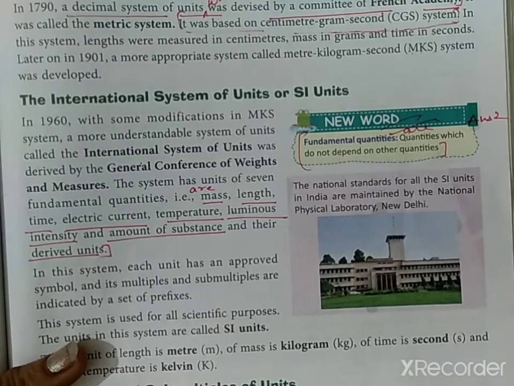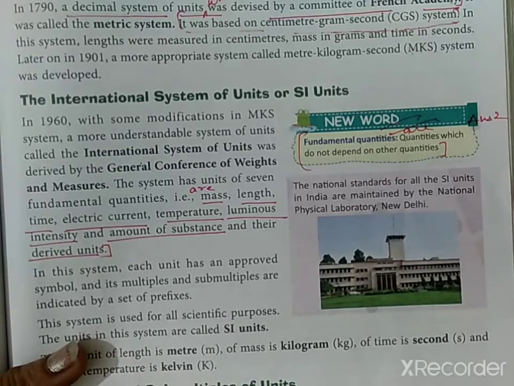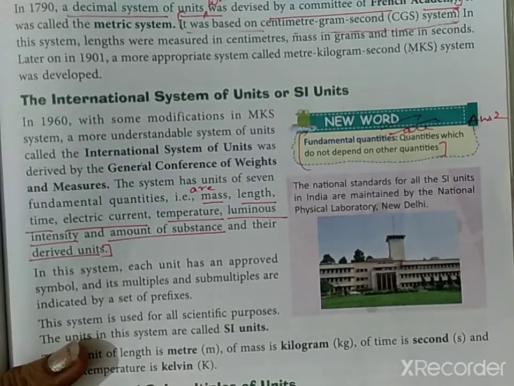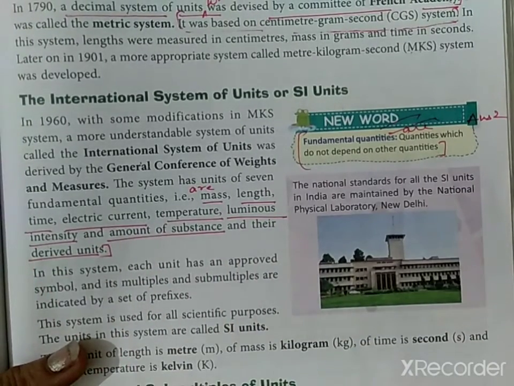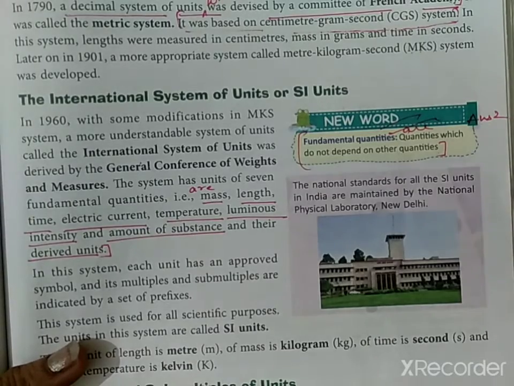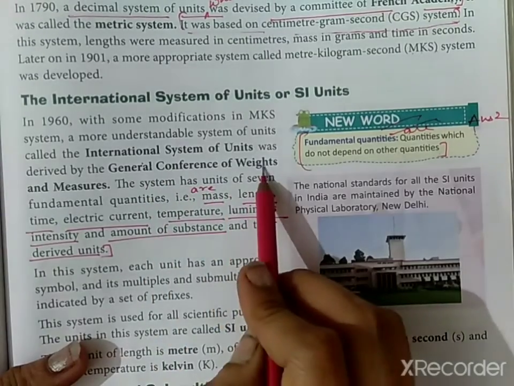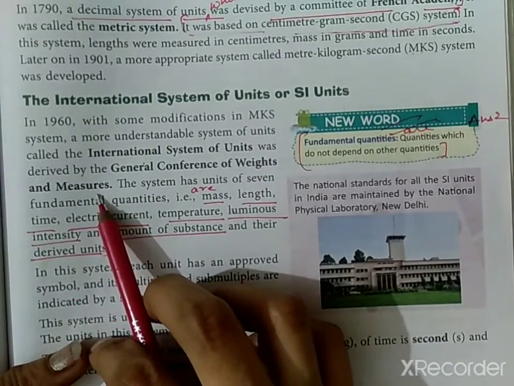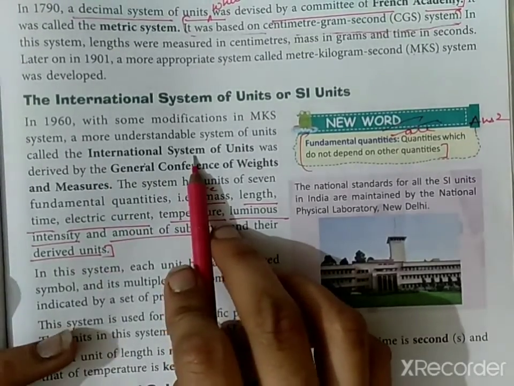Volume depends on other quantities, but mass, length, time do not depend on any other quantity. So these are the fundamental quantities. Their units were fixed by the General Conference of Weights and Measures, right, and this system is known as the International System of Units.